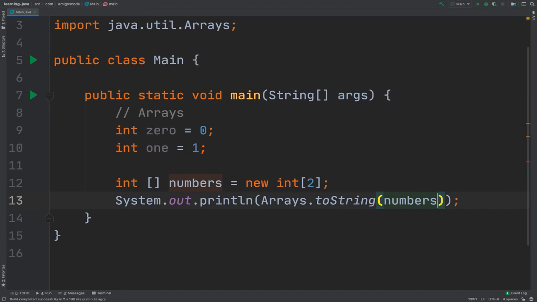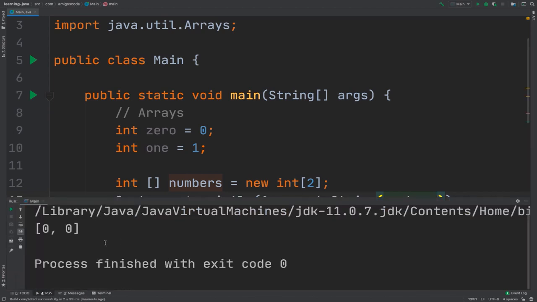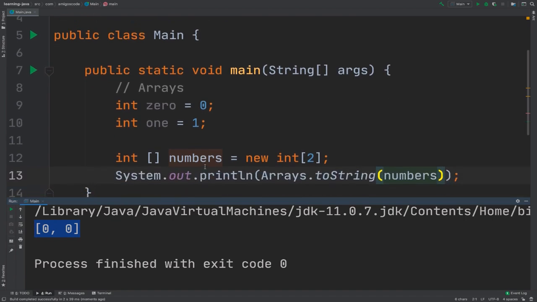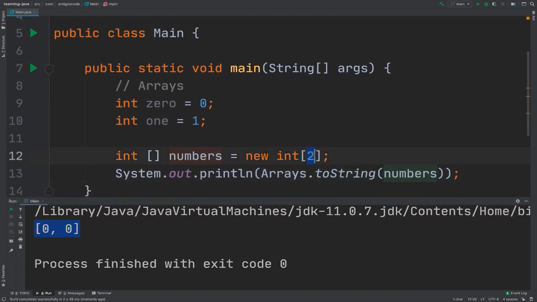Now let me go ahead and run this. So you see that this is our array. So currently when we initialize the array with 2 spaces, right? So you can see here, 0 and then 0. So this is the actual size of the array. So if I was to increase this to 2, or actually 3, sorry, and then run again, you can see that we now have 3 zeros.